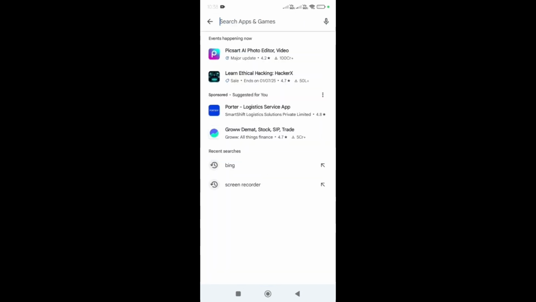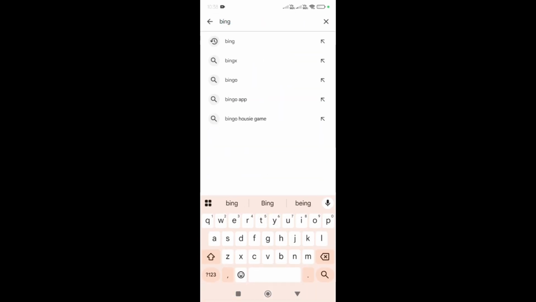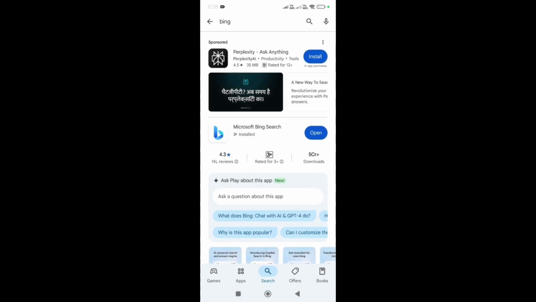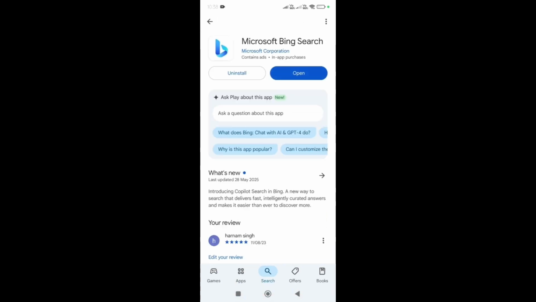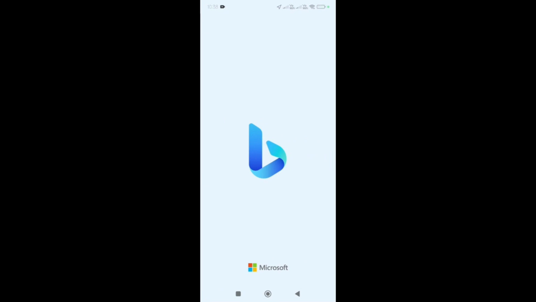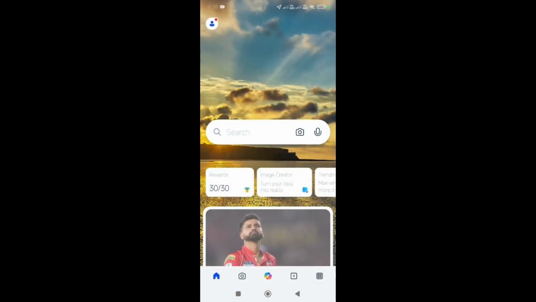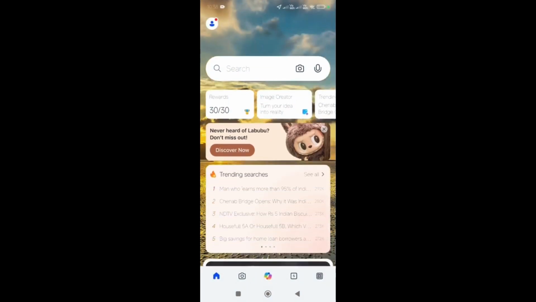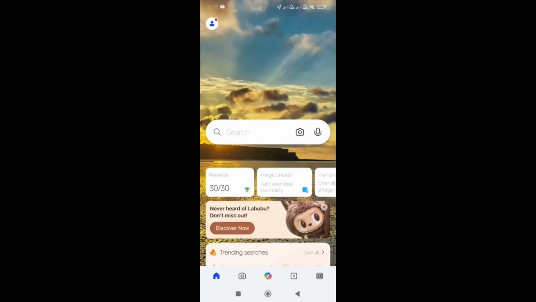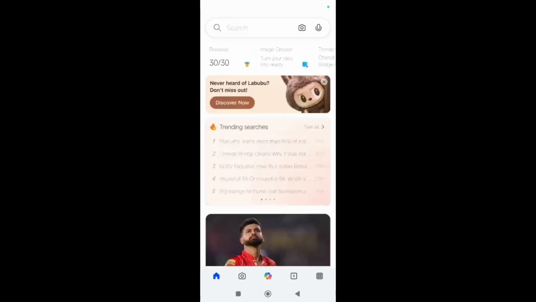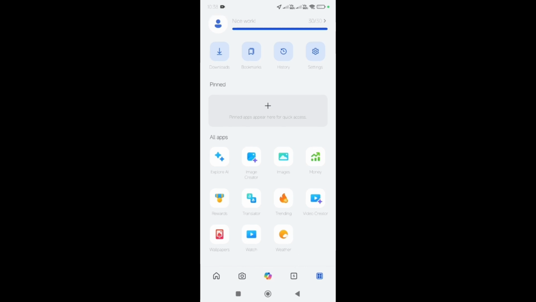Okay, the first thing you need to do is download and install the Bing app. I already installed it. Here's the app, Microsoft Bing search. Install it. Okay, then open. You need to be signed in. If you have an account, use it, or make one. Plus, you must have rewards. Without rewards, it's not going to work. Okay. Second thing, go here. Here's a box. Click. Here's the option: Video Creator.